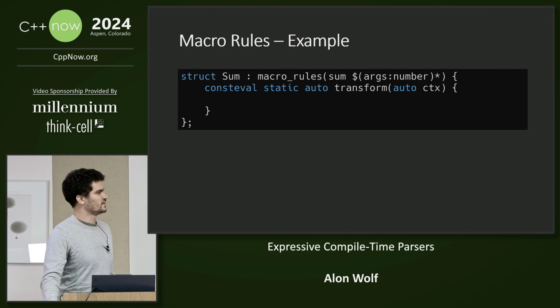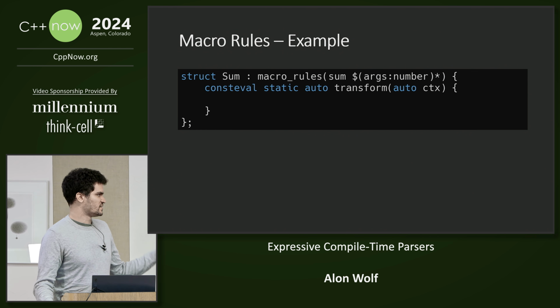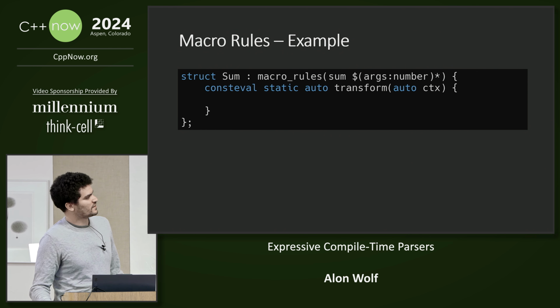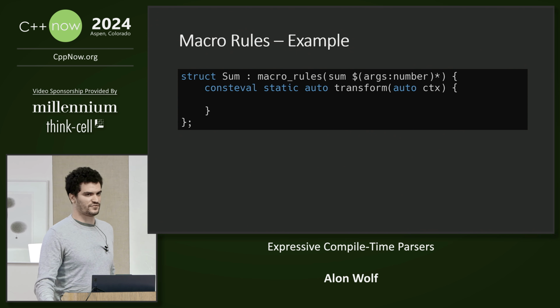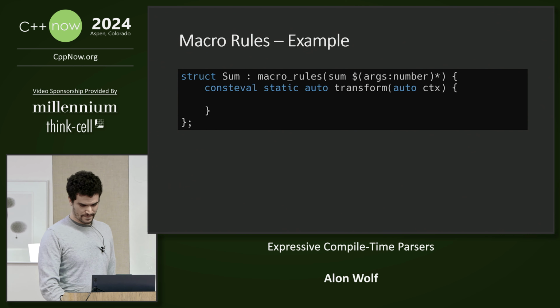So here we define a struct that inherits from a macro rules matching syntax. In this case, it is the word sum followed by a list of numbers. And this struct has a const transform function that takes the context and will use it to produce the output.